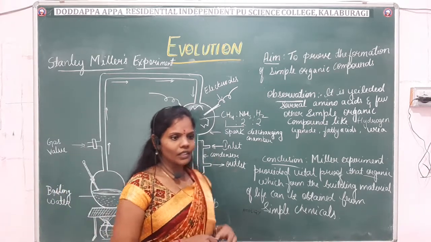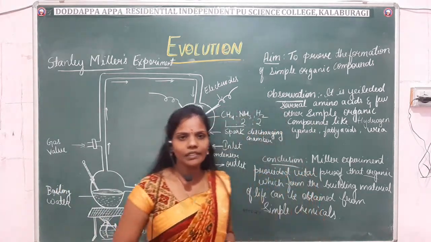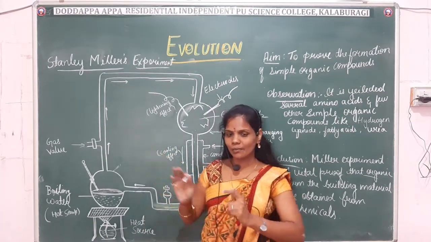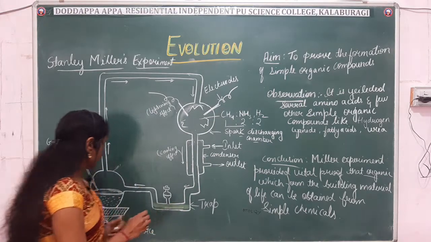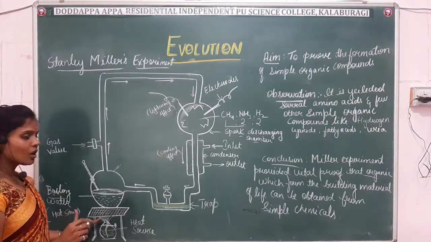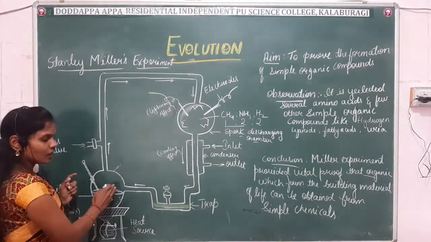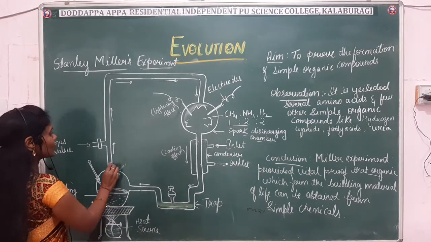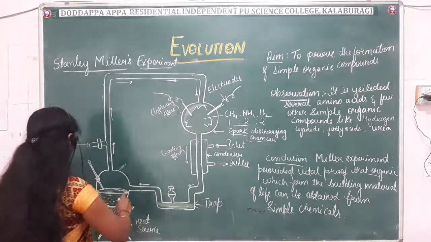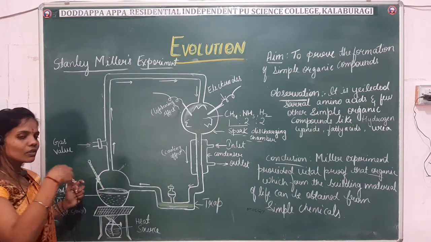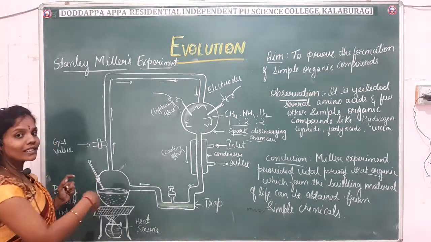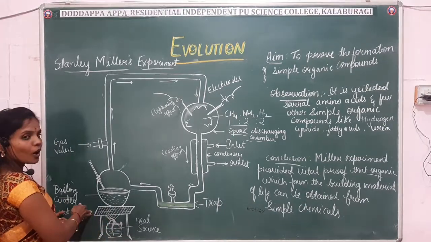So once again we'll have a glance at what Miller did in his experiment. Let me say this Miller's experiment in short. So listen here. The boiling water was subjected to the hot soup. Then from this boiling water, the vapors were passed through the spark discharging chamber. When we compare to the prebiotic form, it resembled the hot soup.